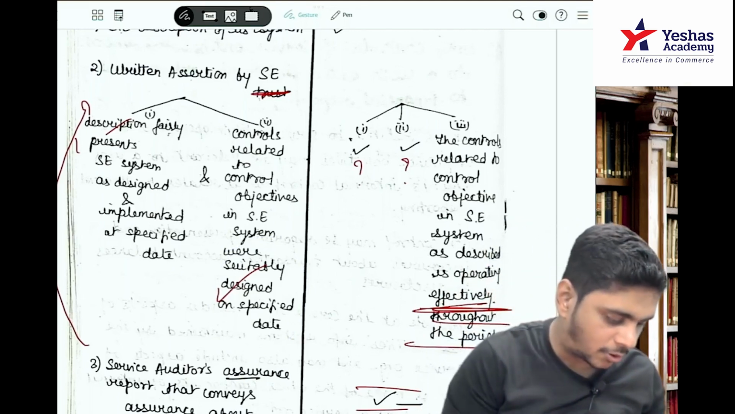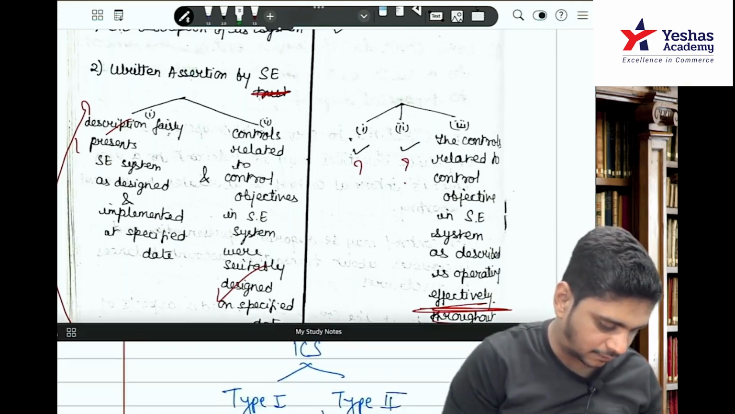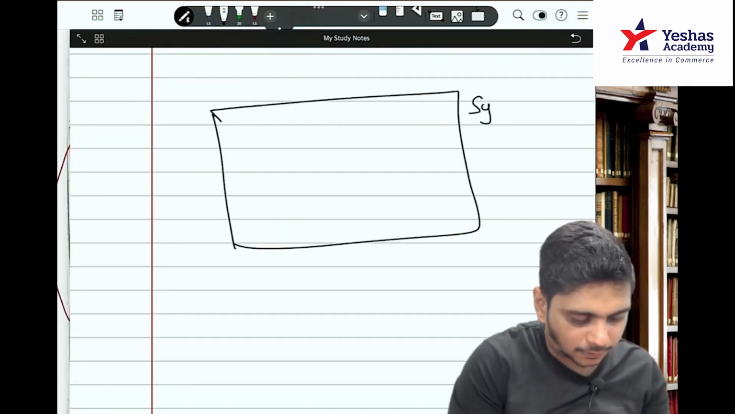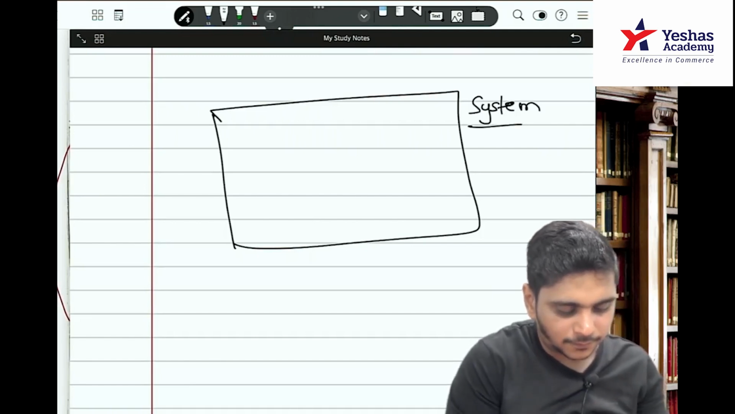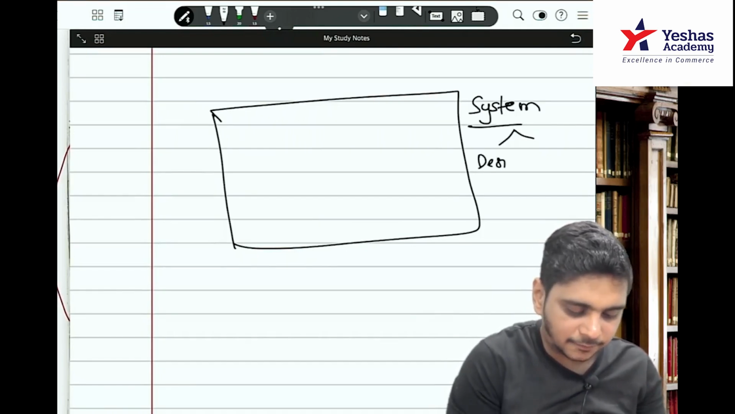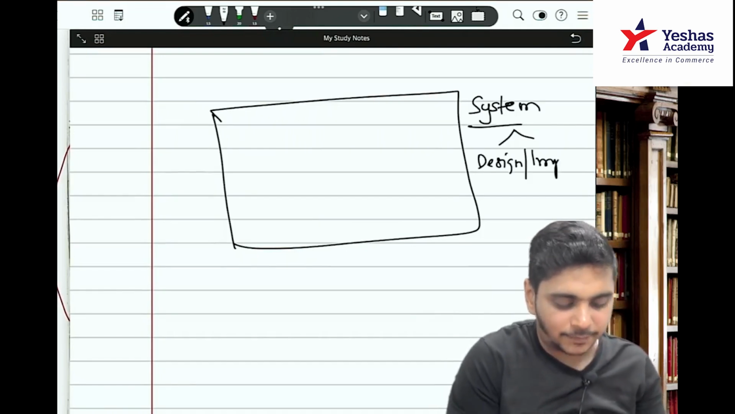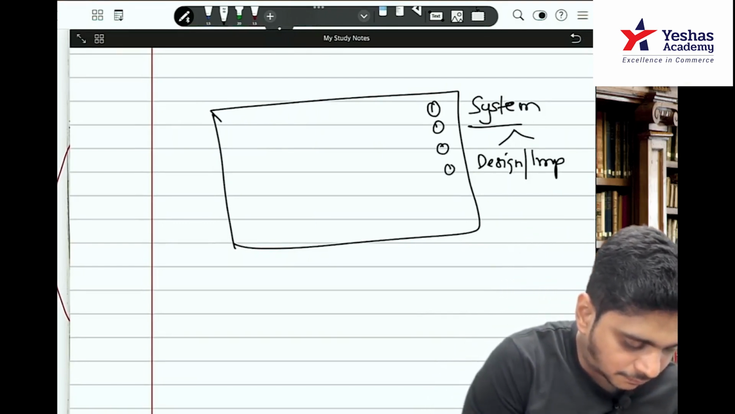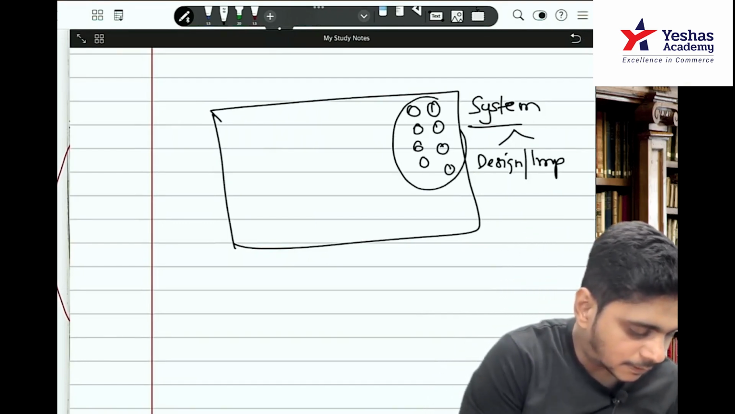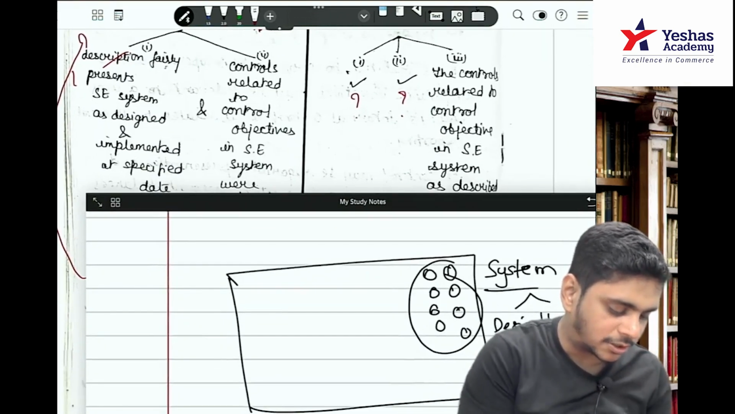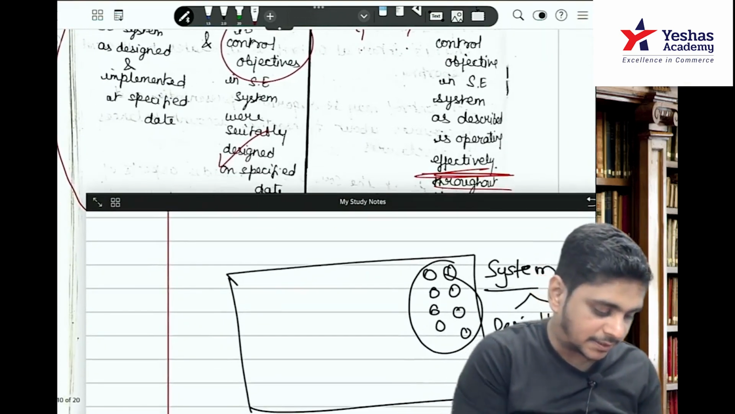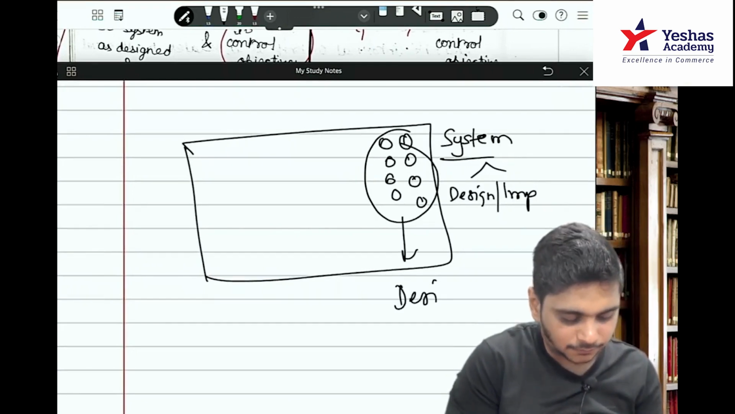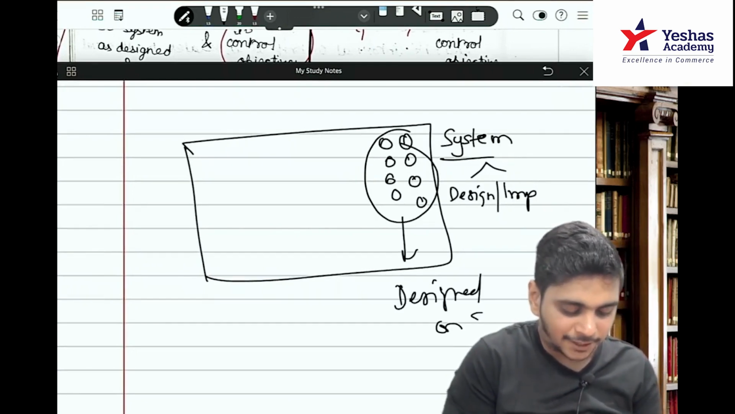So this talks about the system. System is designed and implemented. Now there would be a lot of controls in the system. The second point says the controls related to control objectives in the service entity system were suitably designed on a specified date.